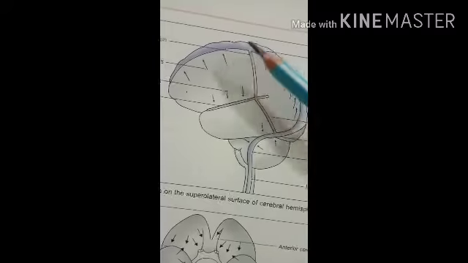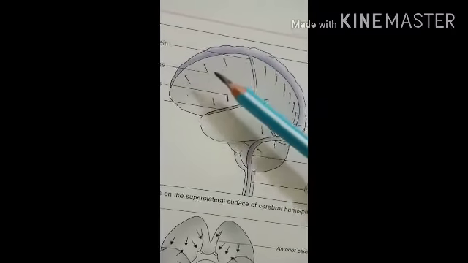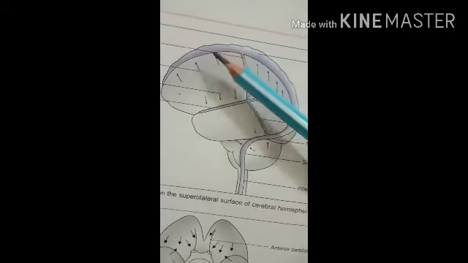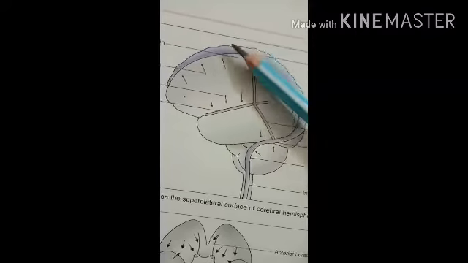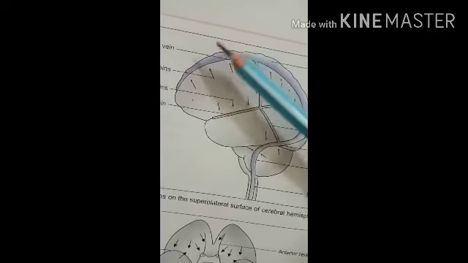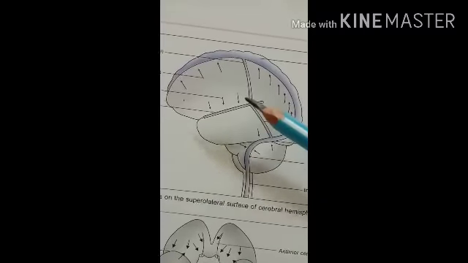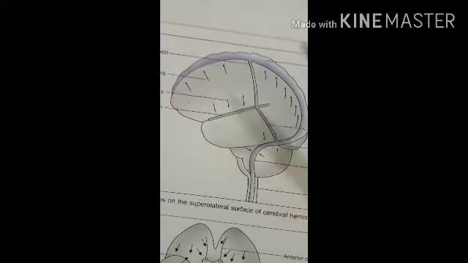Mostly the superior cerebral veins are commonly torn, and subdural hemorrhage occurs, generally extensive because of the loose attachment between the dura and the arachnoid mater. So that is the clinical point related to the dural venous sinuses.